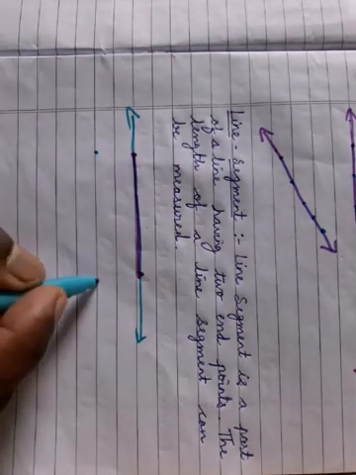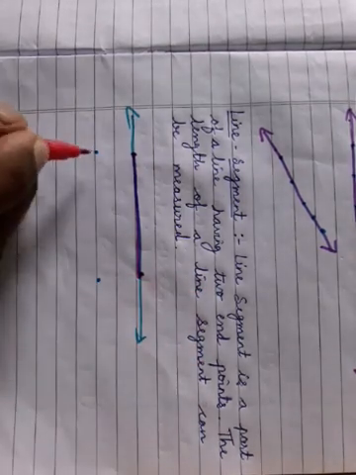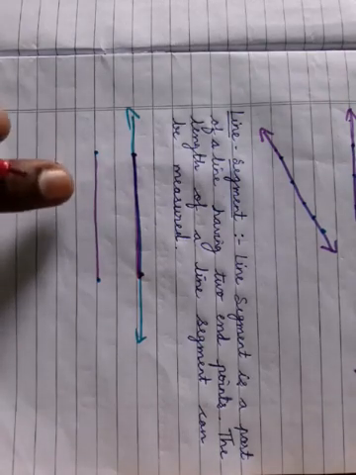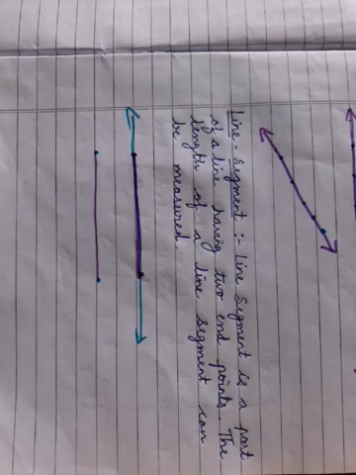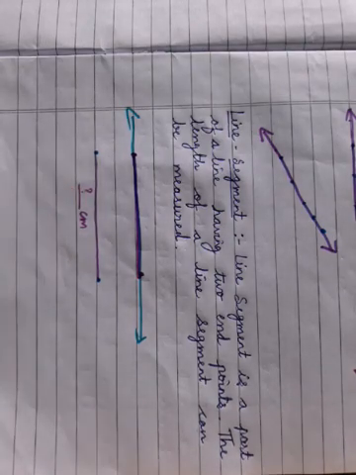It means in a line segment there are how many end points? Two end points. And the length of a line segment can be measured. How many centimeters? You have to measure by your scale.